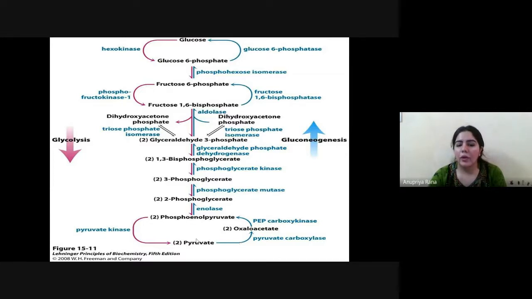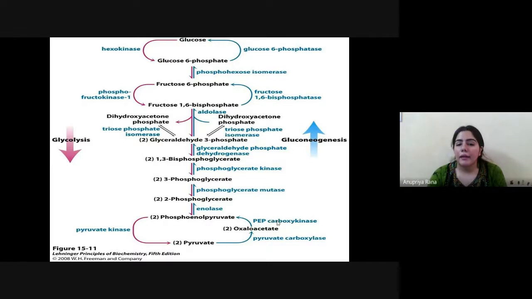Now what happens? With these two enzymes and these two substrates, we have the 4 carbon number here. With 2 pyruvates, each pyruvate having 2 carbons, that's why we have the 4 carbon number here. And after that we have this oxaloacetate. Now this situation leads us to having 6 carbon number inside the whole activity.